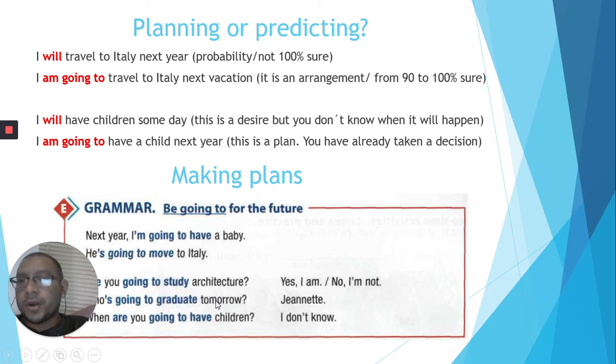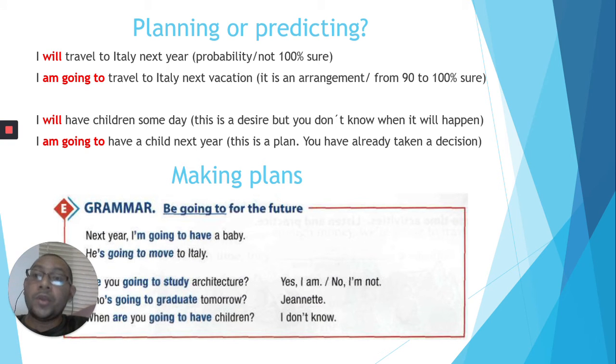Janet. Oh, when are you going to have children? ¿Cuándo? ¿Cuándo vas a tener hijos? When are you going to have children? This person says, I don't know. Yeah? So, you need to take this basic structure into consideration at the time of making your plans.